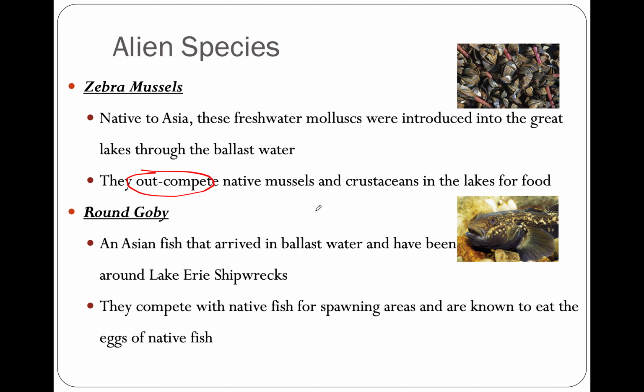Or even for leisure. So if you notice that all these zebra mussels are showing up, which happened in the St. Lawrence River and in the Great Lakes, all of these zebra mussels are everywhere. Their shells are very, very sharp. And so the issue is that if you wanted to go swimming at your cottage on the lake, you can't walk anywhere because they grow on rocks, and they're very sharp, so they're very difficult to walk on. They can cut your feet. So that was a big issue for people who wanted to use the lakes for fun.